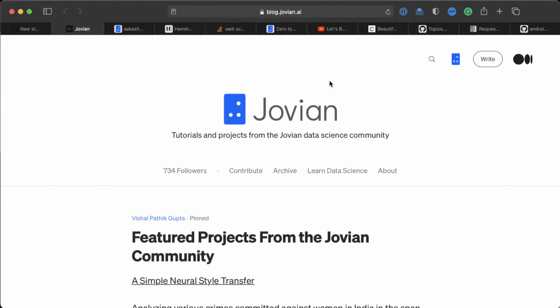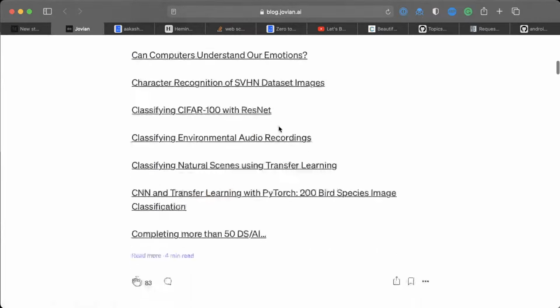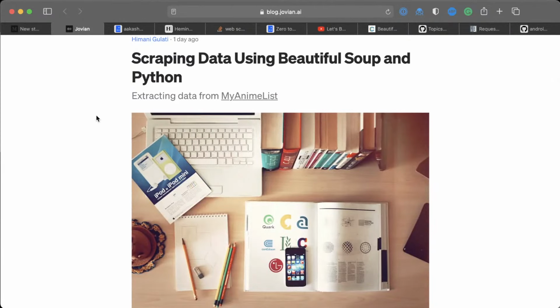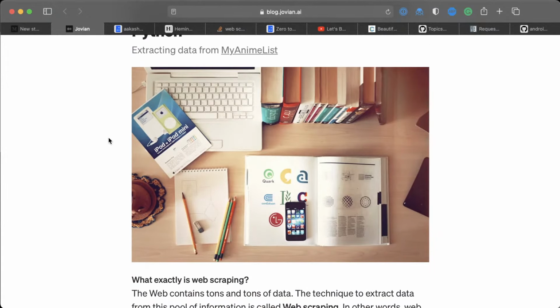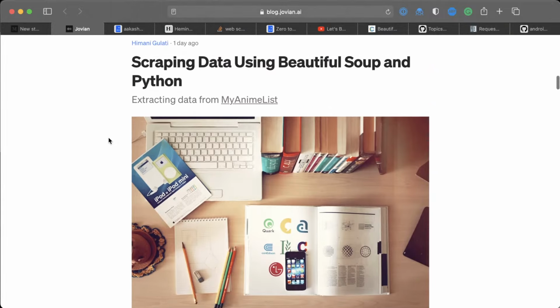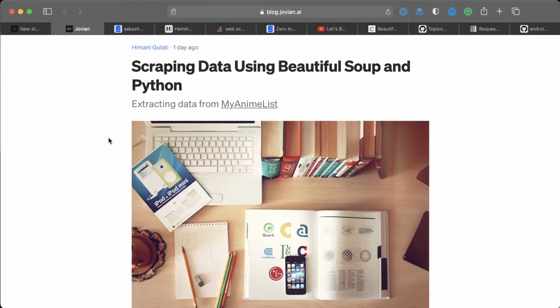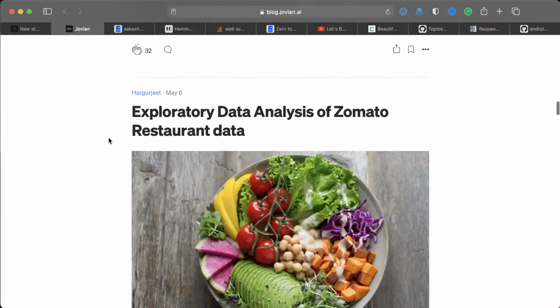So blog.jovian.ai is powered by Medium, and here are some of the projects that people have built. You can see this project by Himani called Scraping Data Using Beautiful Soup in Python. As part of our Zero to Data Science Bootcamp, we just completed web scraping as a topic, and the first project is what everybody built, and this is what you're looking at examples of.